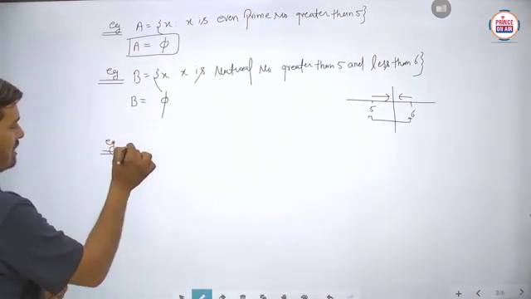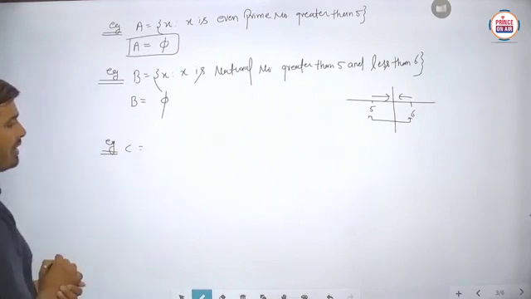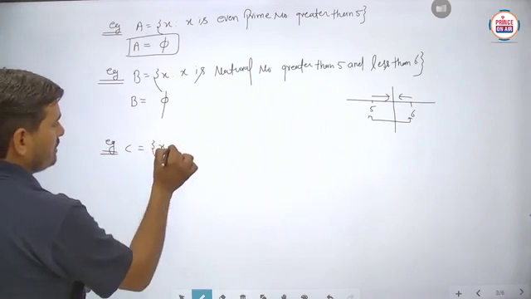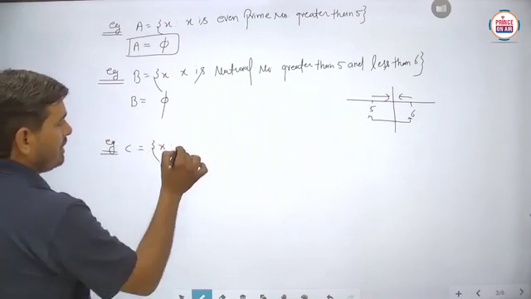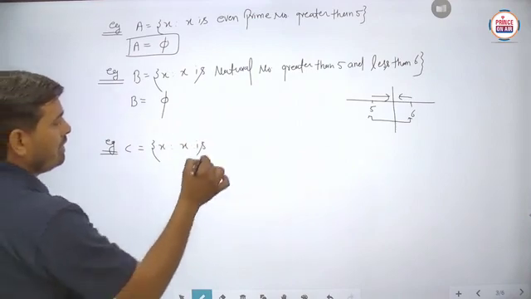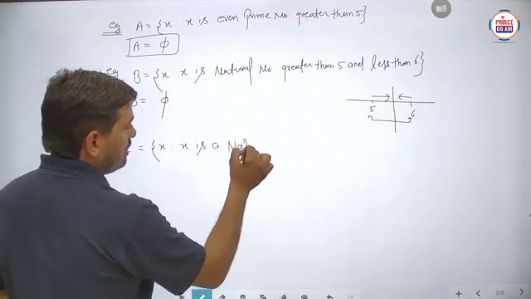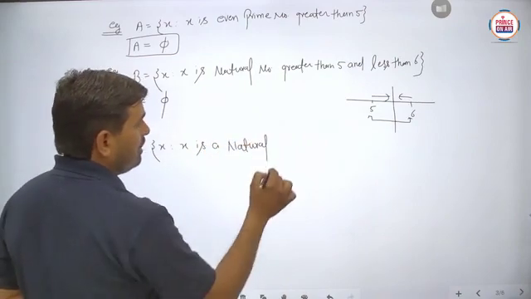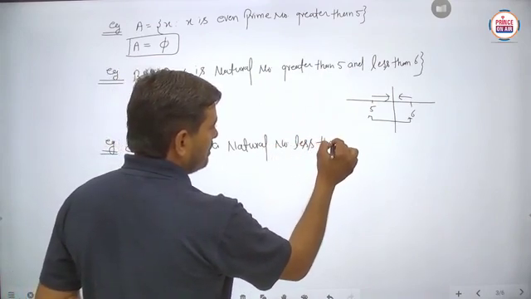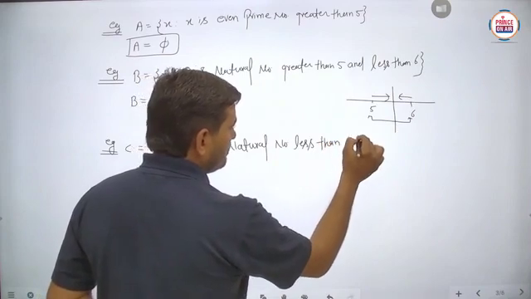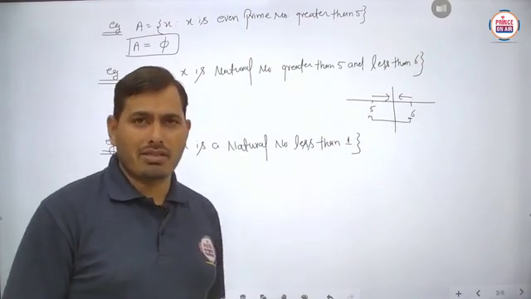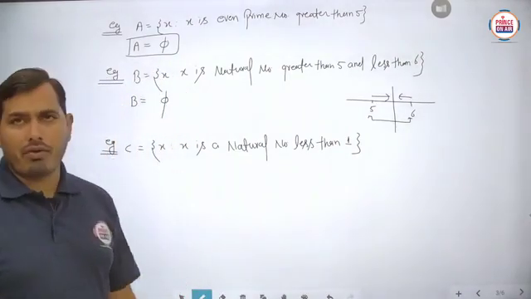Suppose we write any other set C, such that x is a natural number less than 1. You can make many more sets here which represent the null set or phi set.